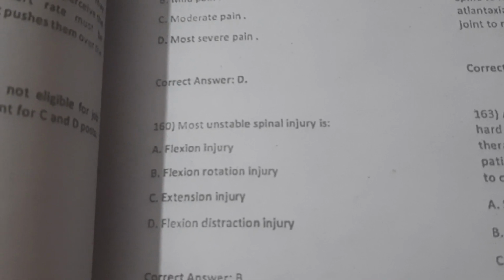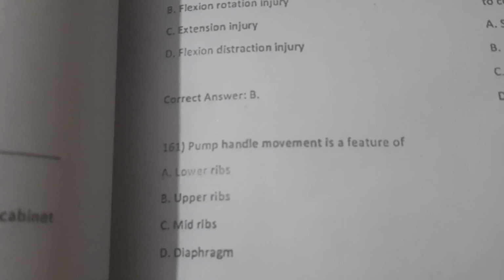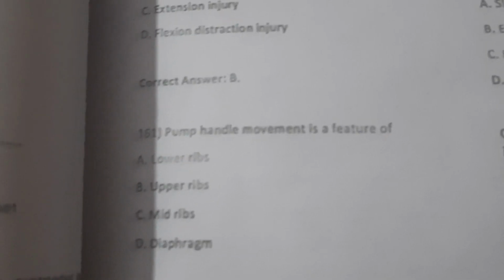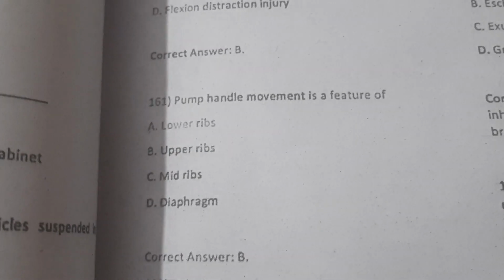MCQs 160: The most unstable spinal injury is flexion rotation injury. This is one of the most unstable spinal injuries. MCQs 161: Pump handle movement is a feature of lower ribs, upper ribs, mid ribs, or diaphragm. Option B is correct, upper ribs.